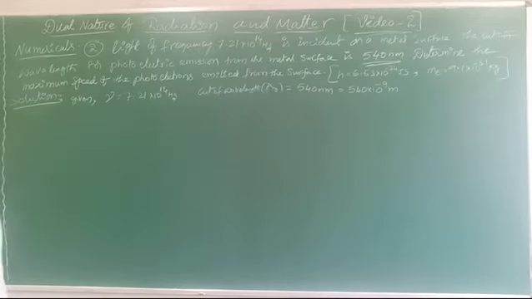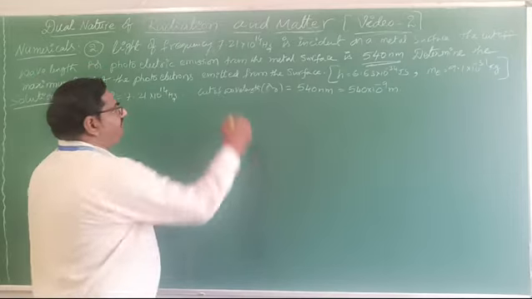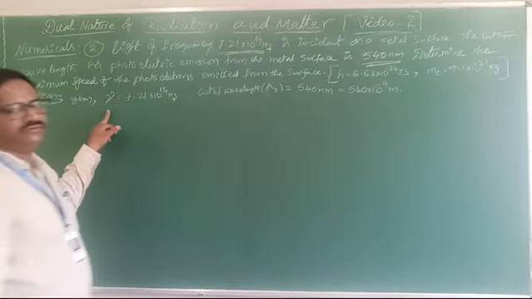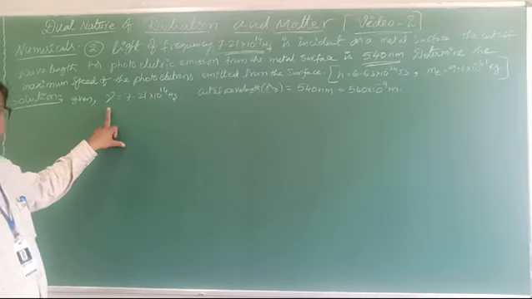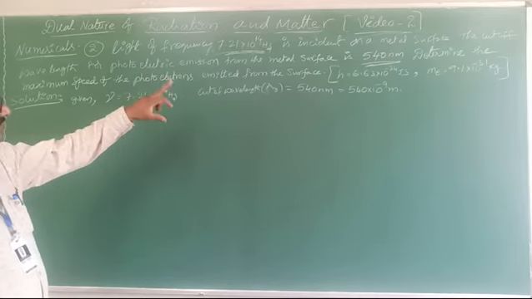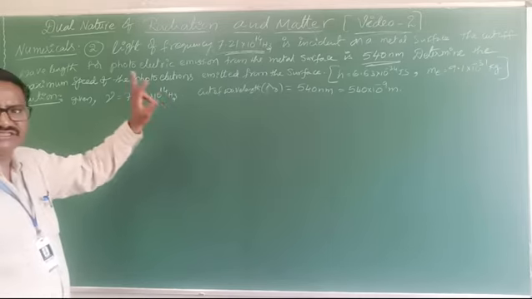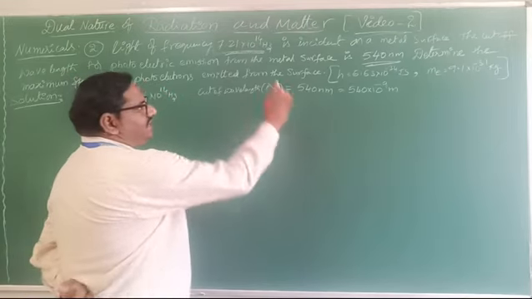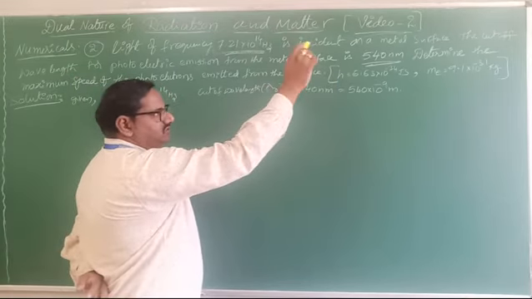Second numerical is the light frequency. Frequency means what they gave? Nu. The light frequency given, so that is 7.21 into 10 power 14 Hz, is incident on a metal surface.